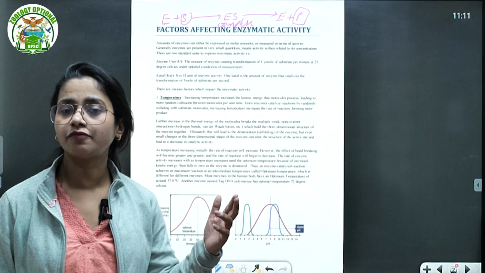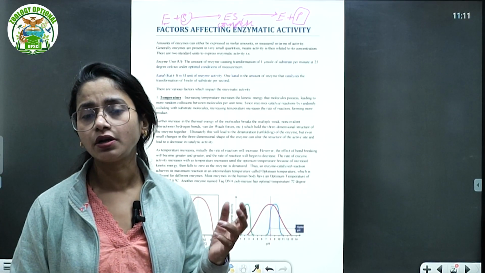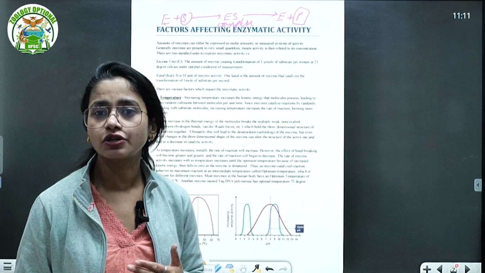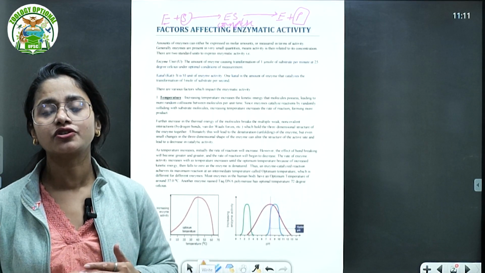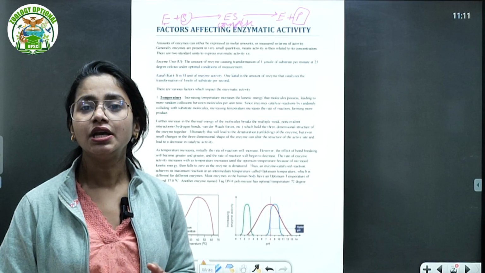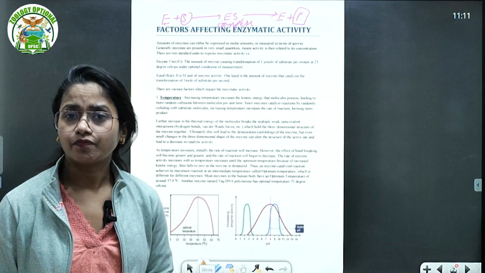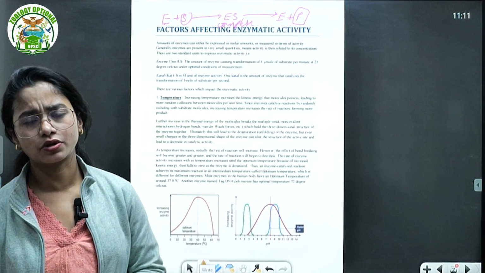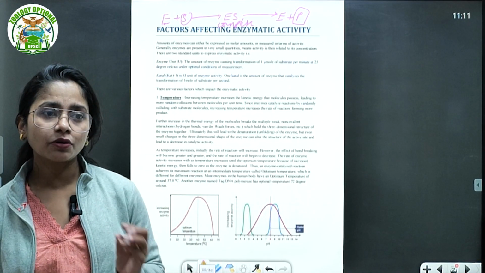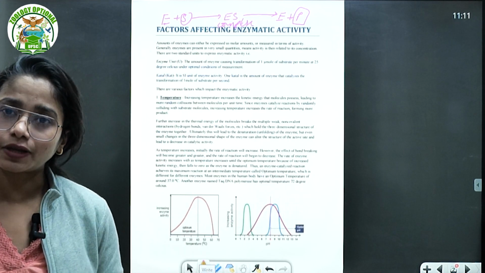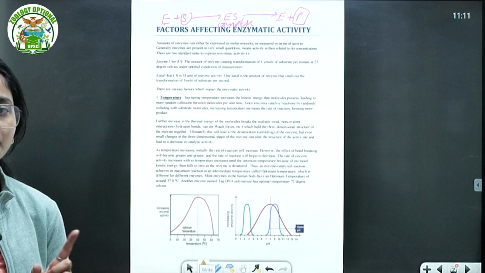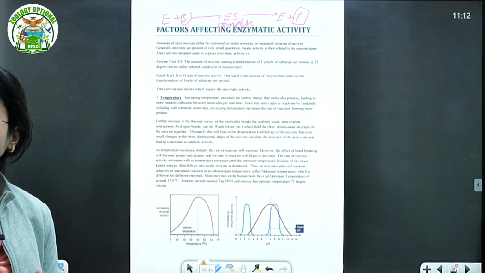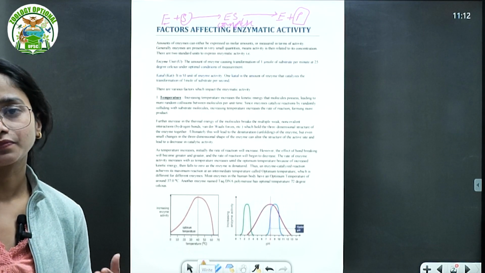So the first level of bonding is the peptide bond or amide bond. The second level is the hydrogen bond. Then the further complexity of the secondary structure, the tertiary or quaternary structure, gets stabilized with many other bonds: van der Waals, covalent bonds, sulfhydryl bonds, so many other bonds, right? So that means this particular maintenance of a specific structure requires a specific temperature. So one of the major things impacting the enzymatic activity is temperature.